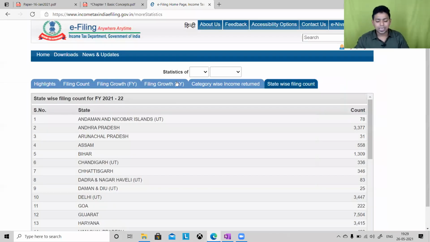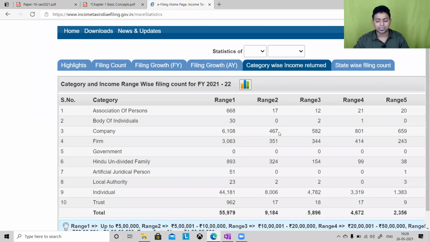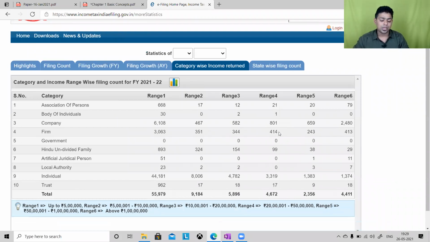That is one thing. Secondly, another important thing here is that you should understand what is called a range in income tax. Practically, there is something called range. In range one, right now they have replaced the last year data, or let me see if they can. They are still showing the last year statistics.